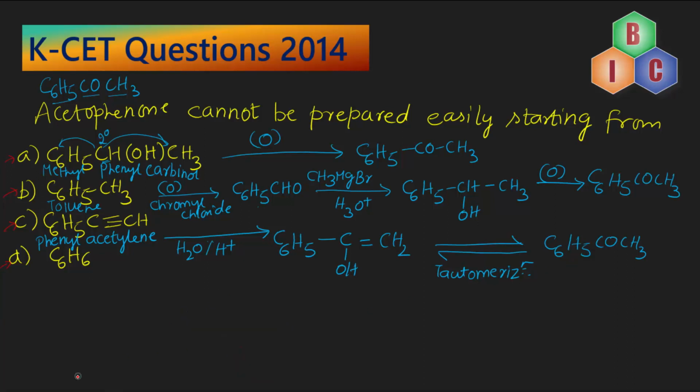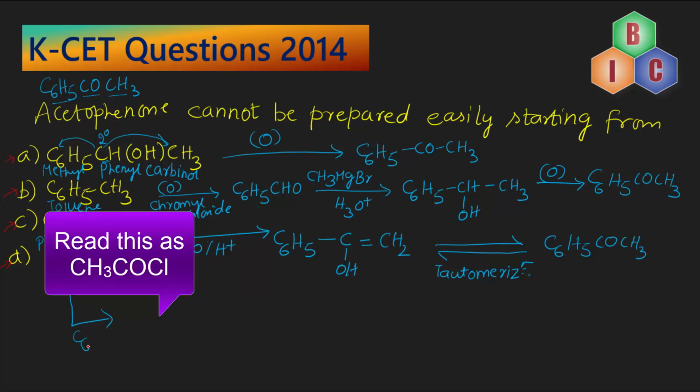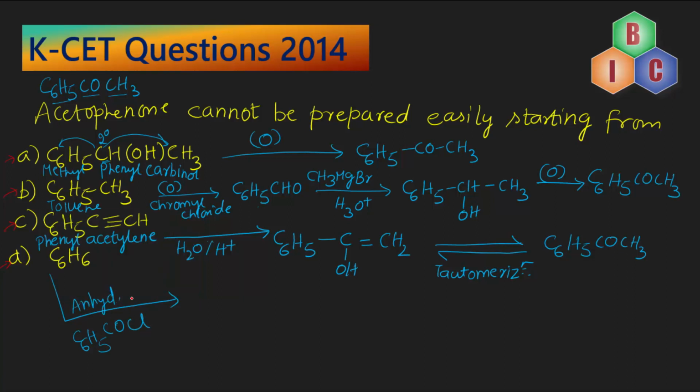Okay. Now let's see how do we obtain acetophenone from benzene. A very simple reaction. I'll write it below here. So benzene is subjected to acylation with C6H5COCl in presence of anhydrous aluminium chloride as the catalyst.